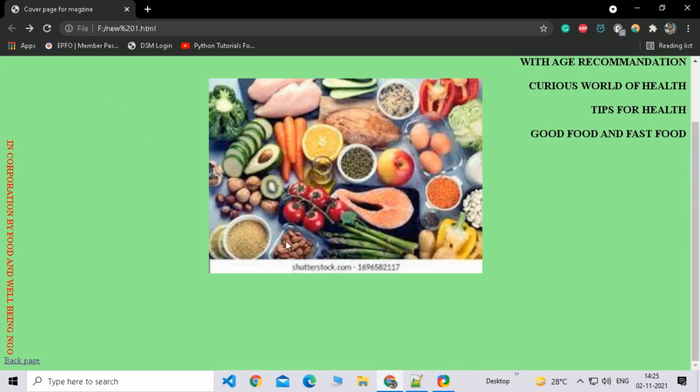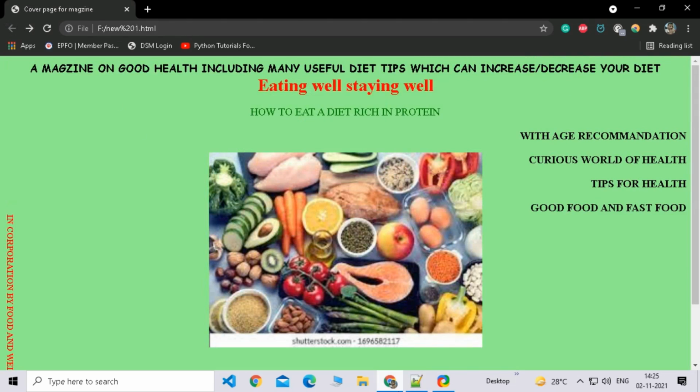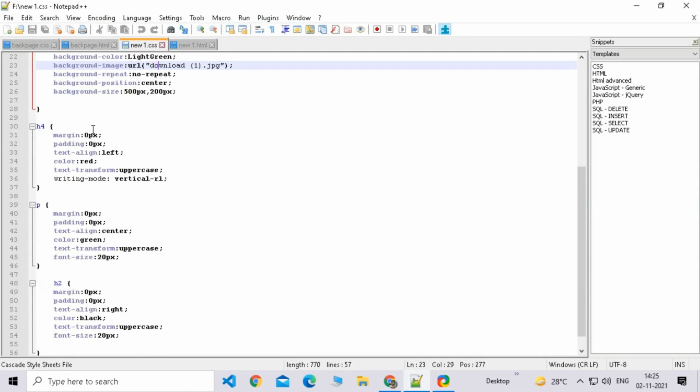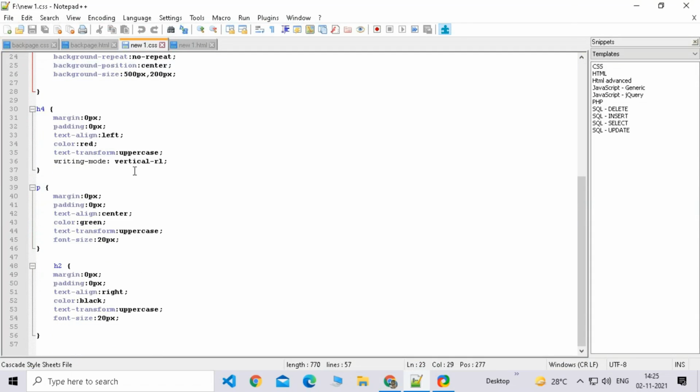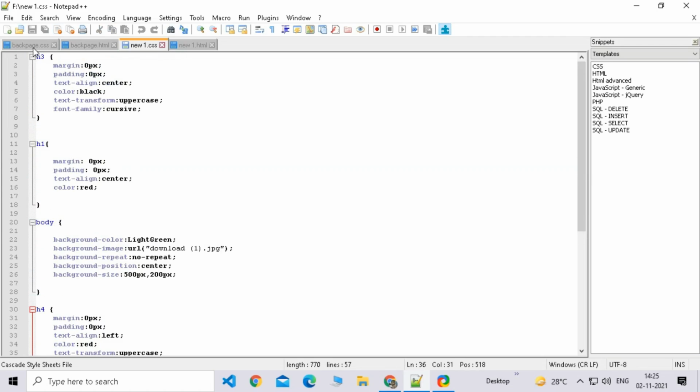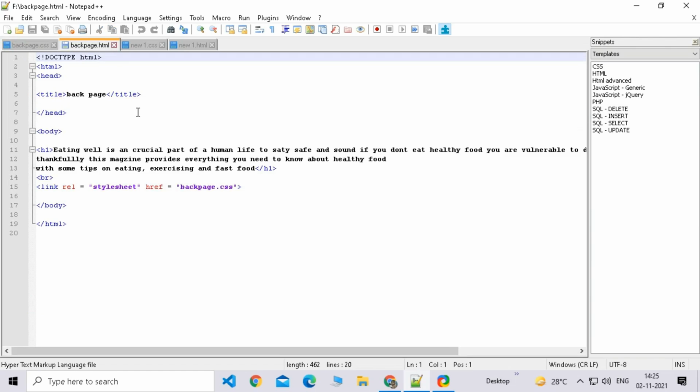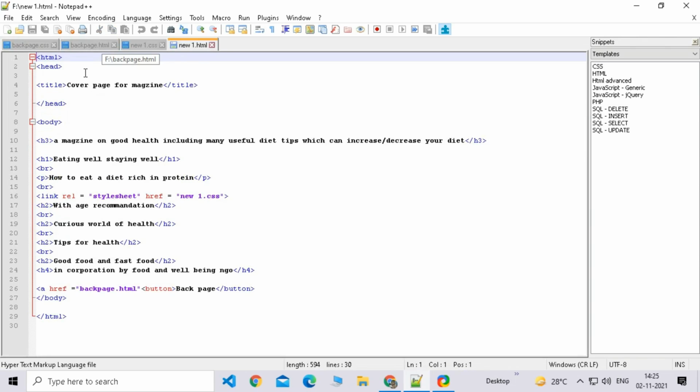So now I will show you the CSS and all of that. There's CSS for the main page, H3, H1. Now there's the vertical one. The H4 for the cooperation part was writing-mode vertical-rl. That's right, vertical. Then for the back page CSS, I just added 4 lines of code, and the HTML back page. I have added doctype HTML on the back page but not on the front page for some reason. So this is my website, my main website.